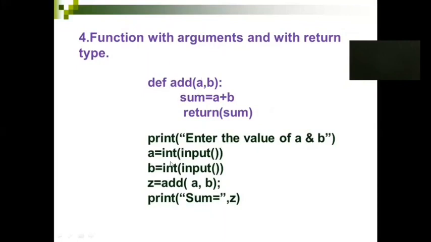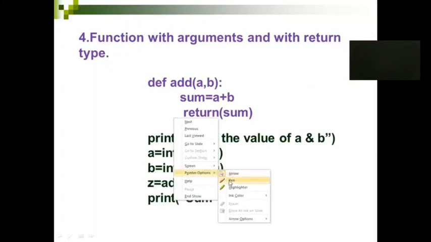You are getting the input from the user, calling the function, and when you see after the function call, when it is assigned to the variable, definitely there will be some return statement. So you are calling the function and this is assigned to one variable. So definitely the return value will be assigned to this variable. And moving to the function definition, this A and B will be mapped with this A and B argument in the function definition part. You are finding the summation, you are returning the answer, returning the resultant value. This will be mapped here in Z.